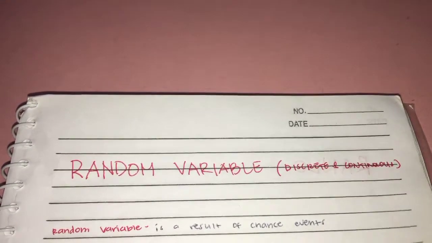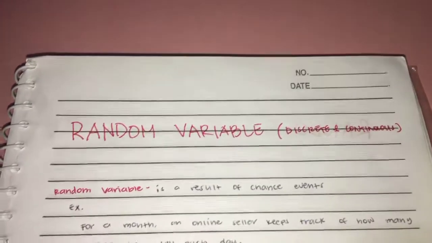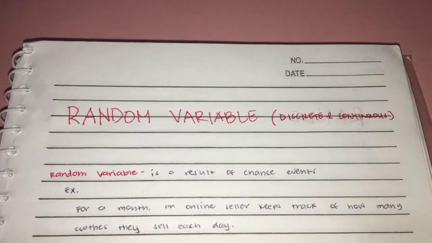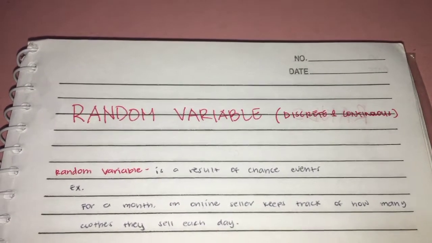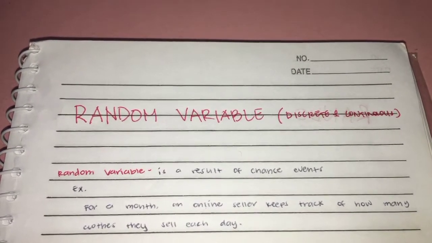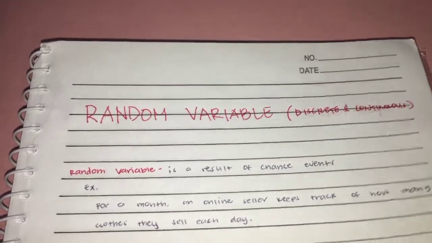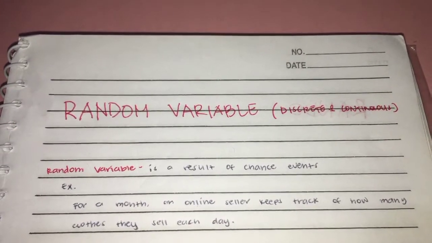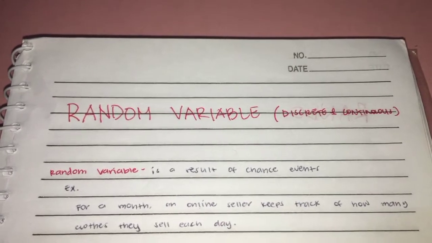A random variable is a result of chance events. An example of that would be, for a month, an online seller keeps track of how many clothes they sell each day. It is a random variable as it is a number and the value is random, which means we don't know exactly how many clothes they sell each day.